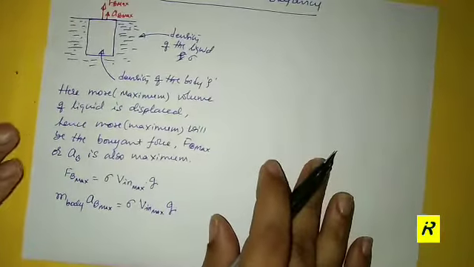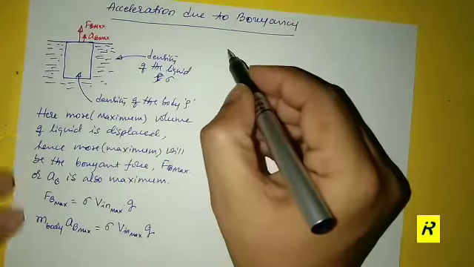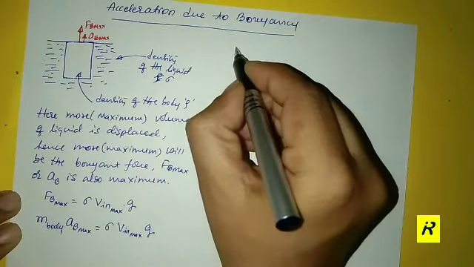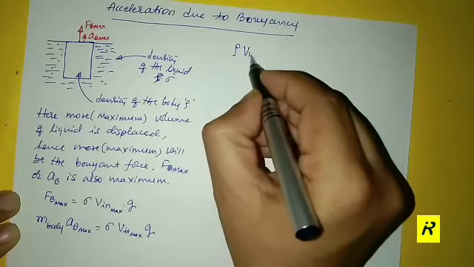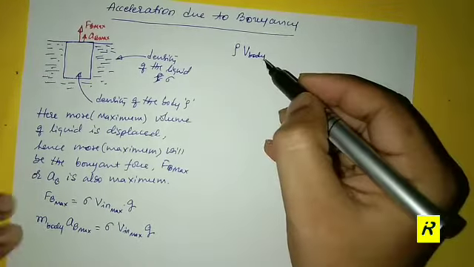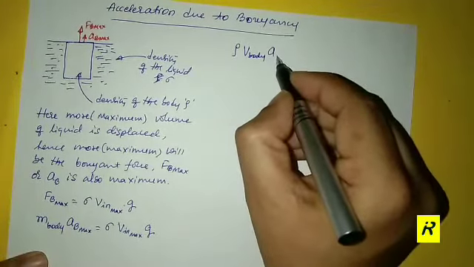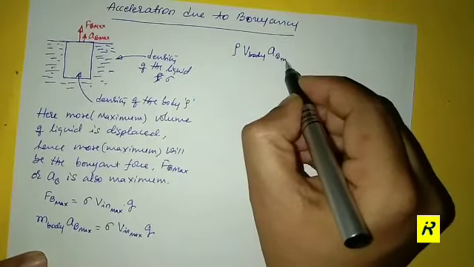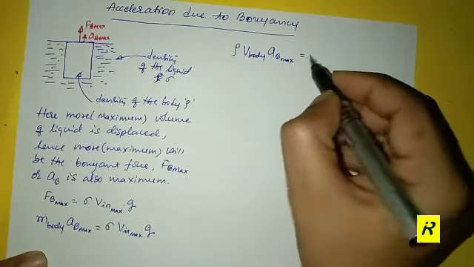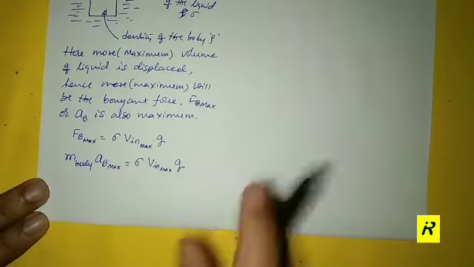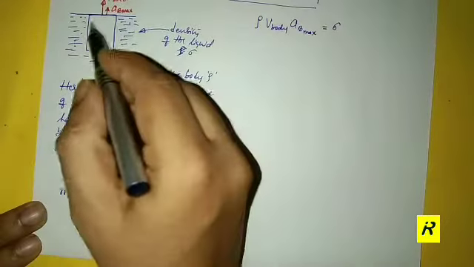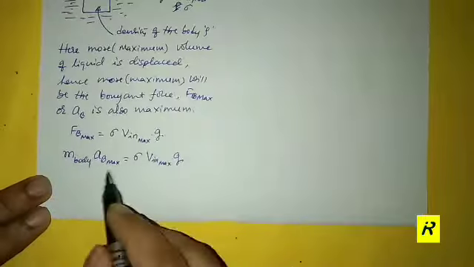This can be rewritten like this: mass of the body can be written as density of the body multiplied by volume of the body, into acceleration due to the buoyancy, which is at maximum.